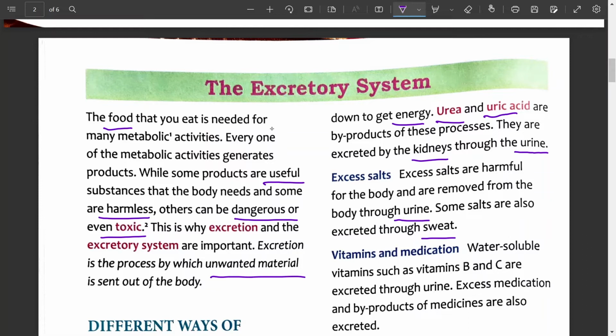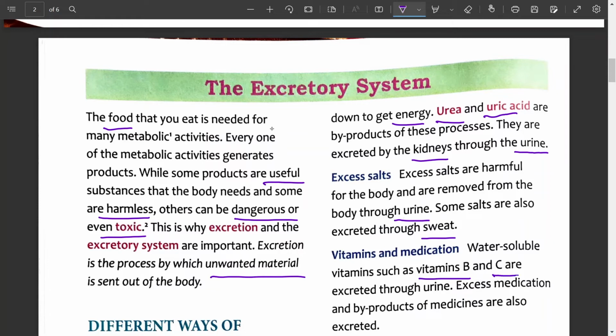Next, vitamins and medication. Vitamins are of two types: water soluble vitamins and fat soluble vitamins. Water soluble vitamins are vitamin B complex. Rectify, it is called vitamin B complex. Why? It is a combination of many B vitamins, that's why it is called vitamin B complex.